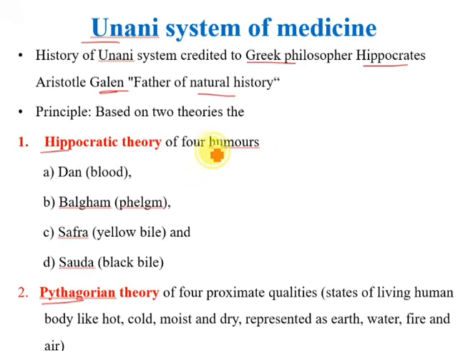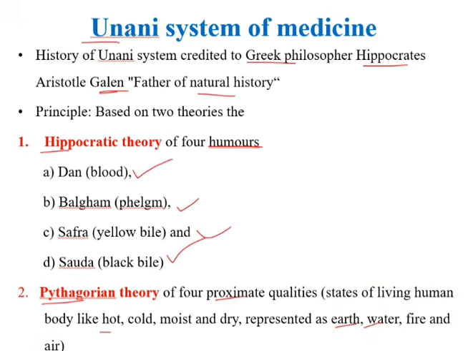Hippocratic theory, it states about 4 humors, that is Dam means blood, Balgham means phlegm, Safra means yellow bile, and Sauda means black bile. Pythagorean theory of 4 proximate qualities like hot, cold, moist and dry, that represent as earth, water, fire and air.